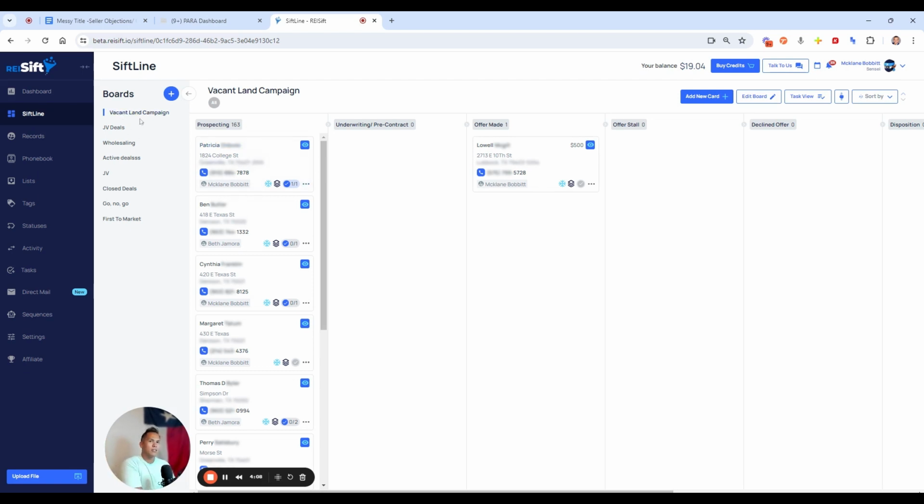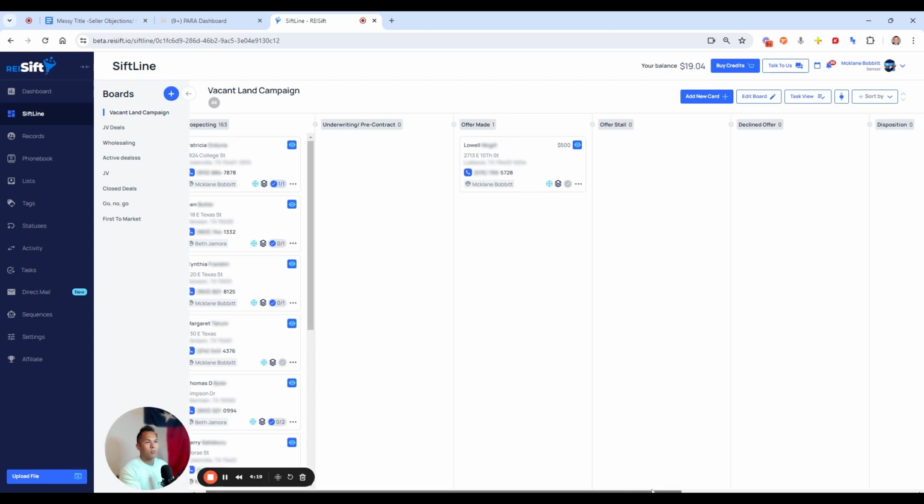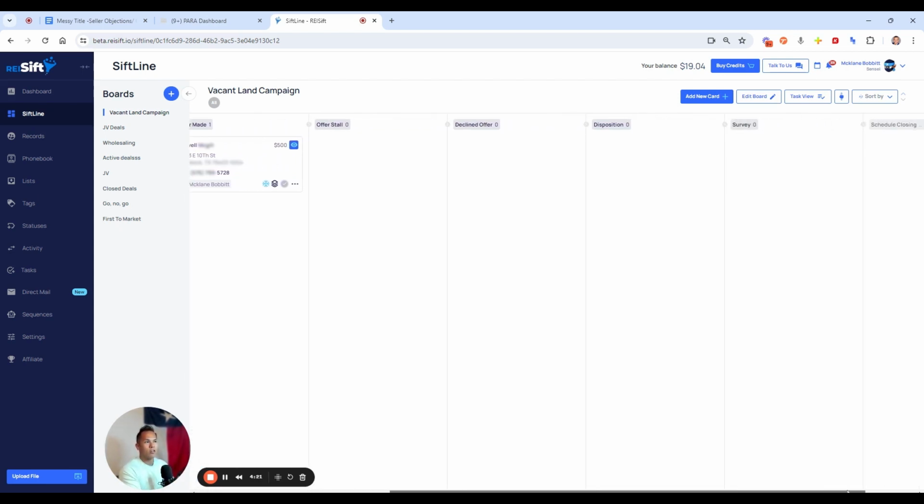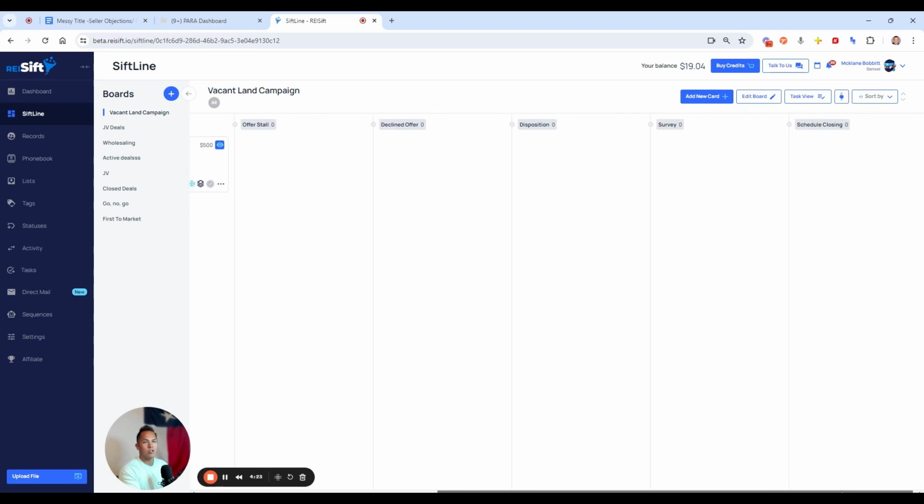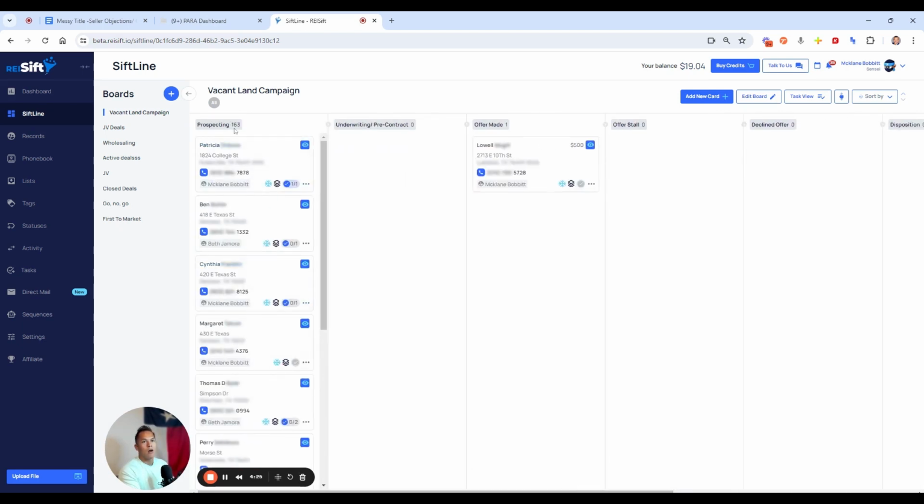For us, this is a vacant land campaign that we're running. We have JV deals, wholesaling. We have multiple boards here, but you can play around with it, like how you're built out on your operation. You can see offer stall, dispositions, survey, schedule closing, things like that. Obviously, we have 163 leads. We just kicked off this campaign 10 days ago, and we have 163 leads already.